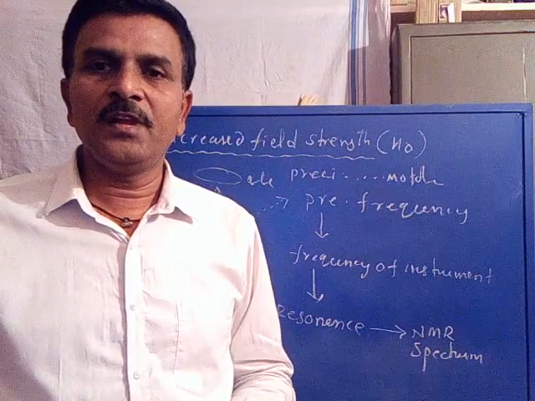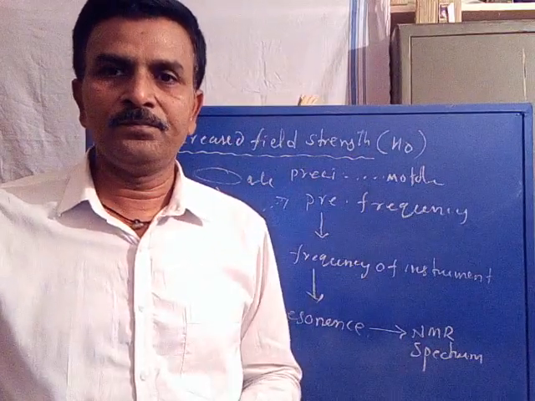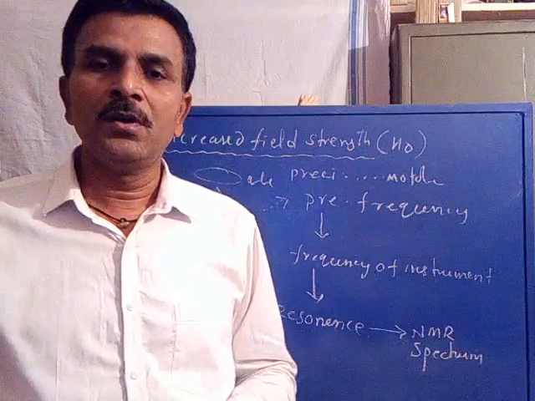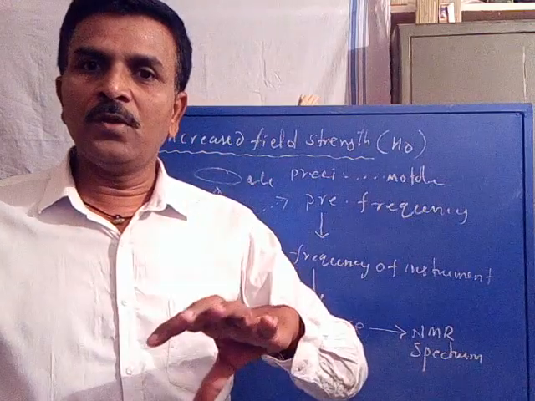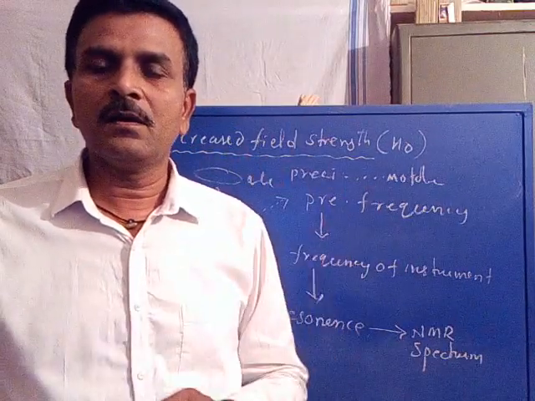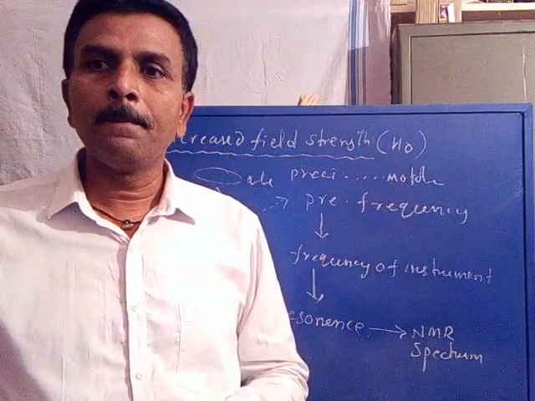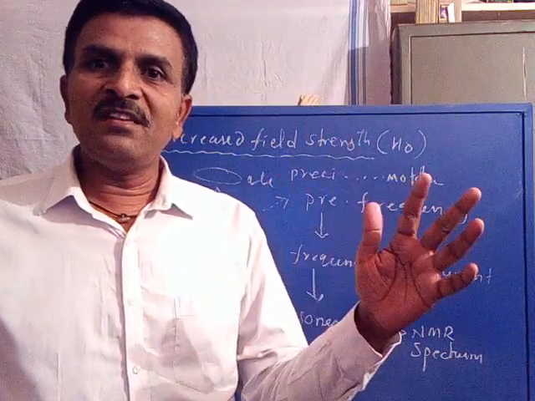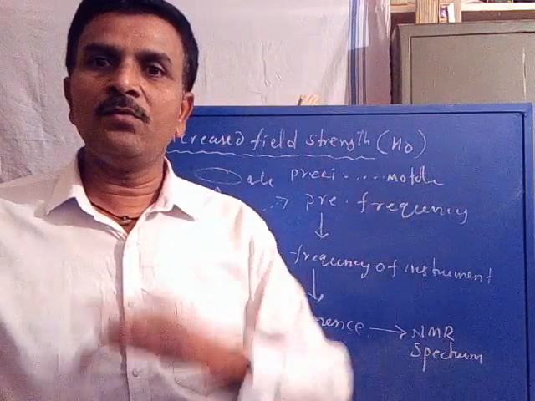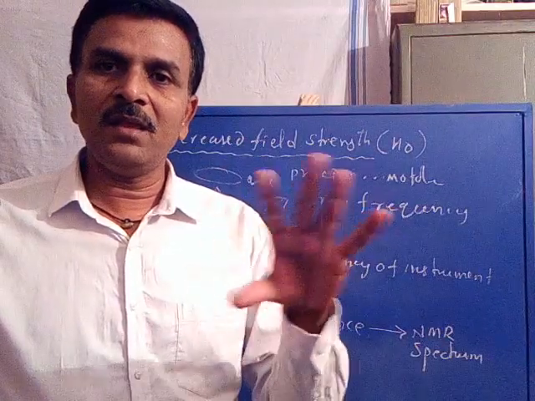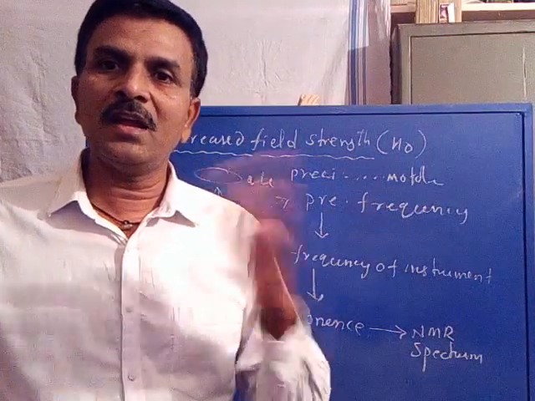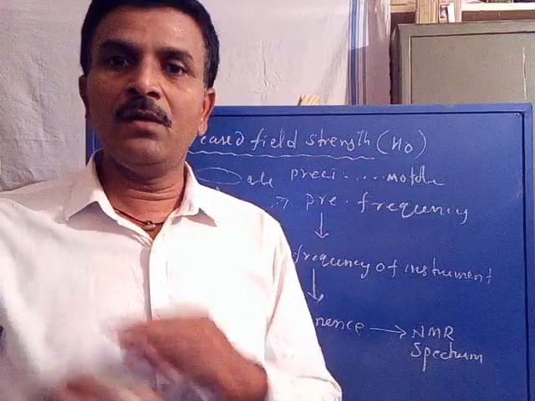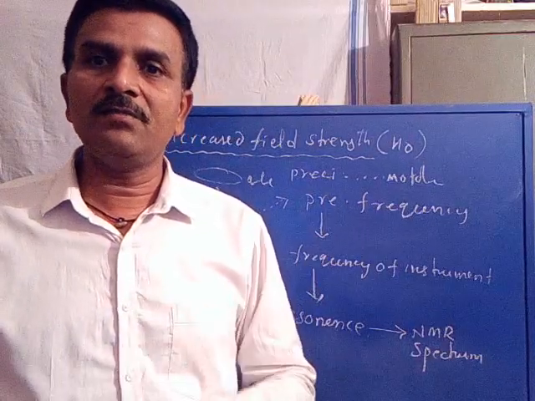So a simple principle: a spin active nuclei precesses with some speed called the precessional frequency. When the precessional frequency becomes equal to the frequency of the instrument, it is called the resonance condition, and only then we get a spectrum.